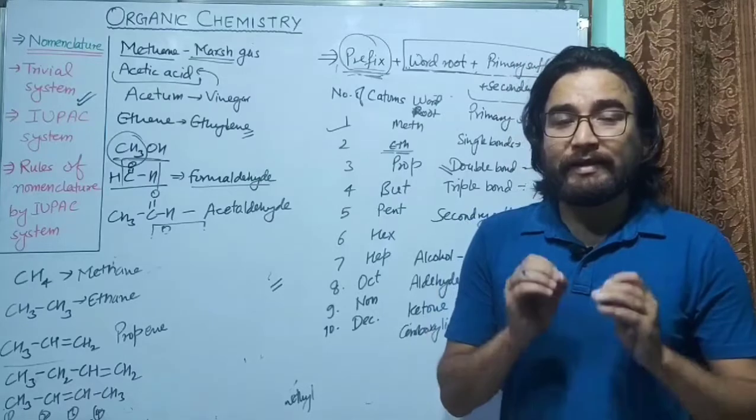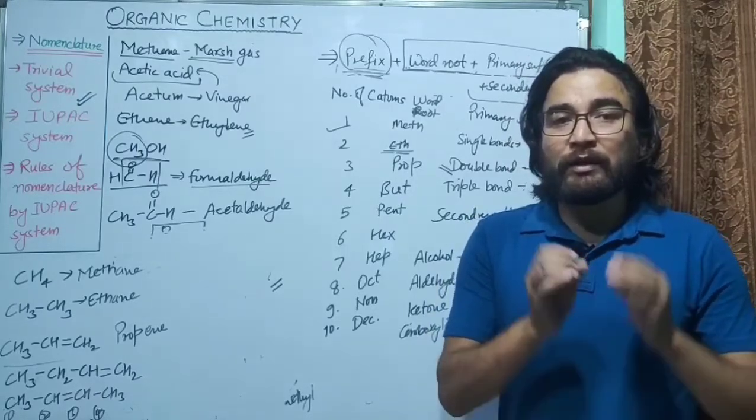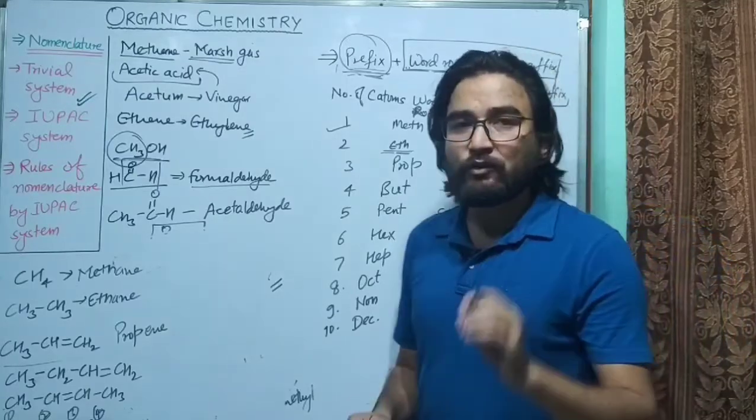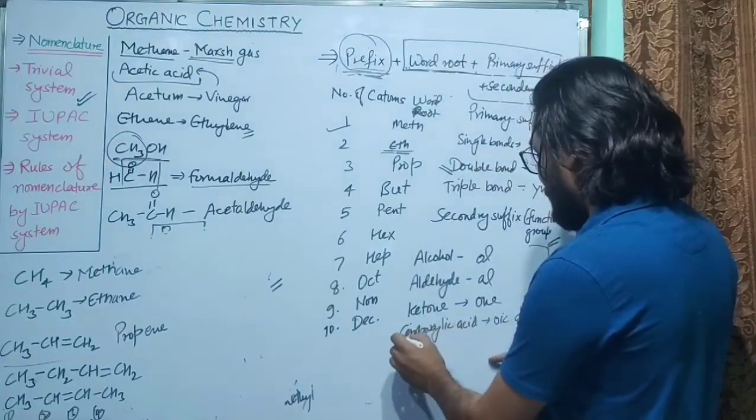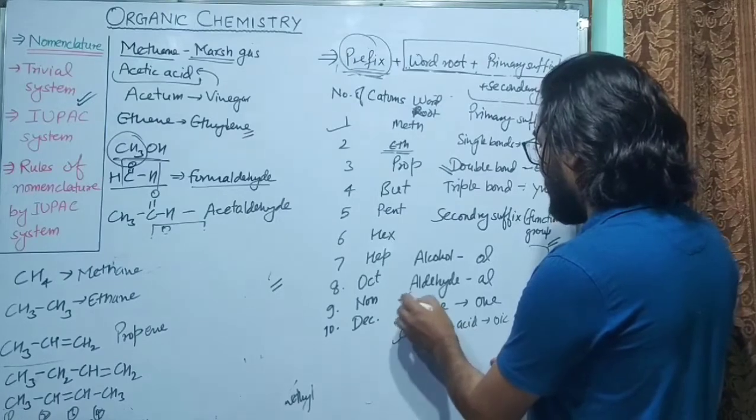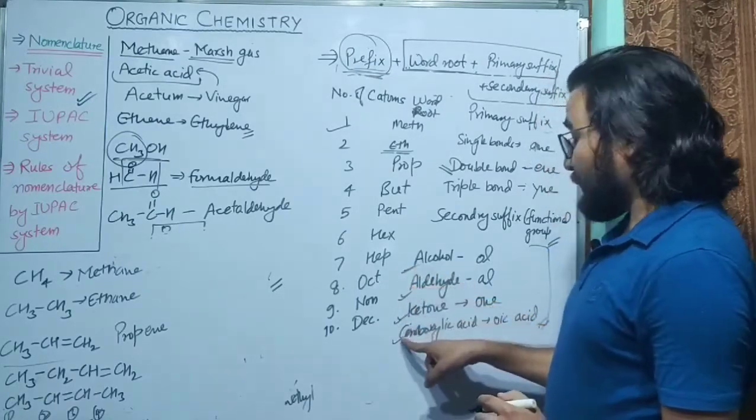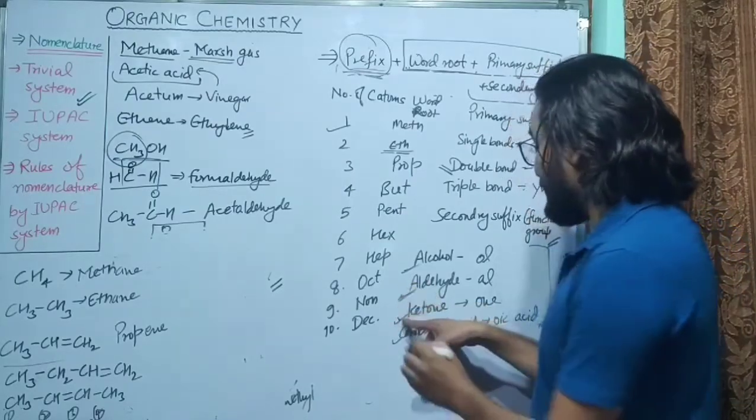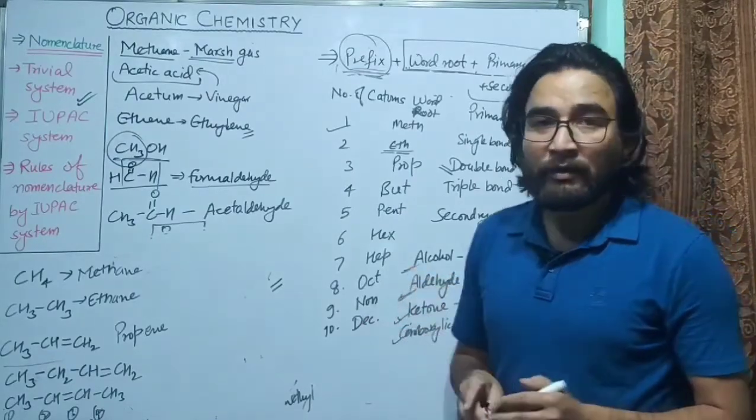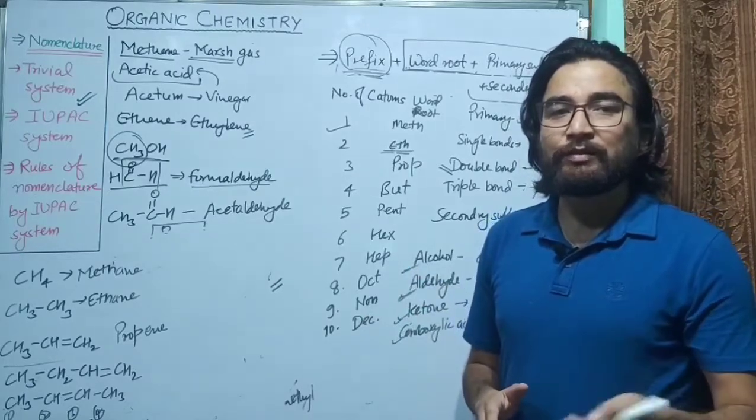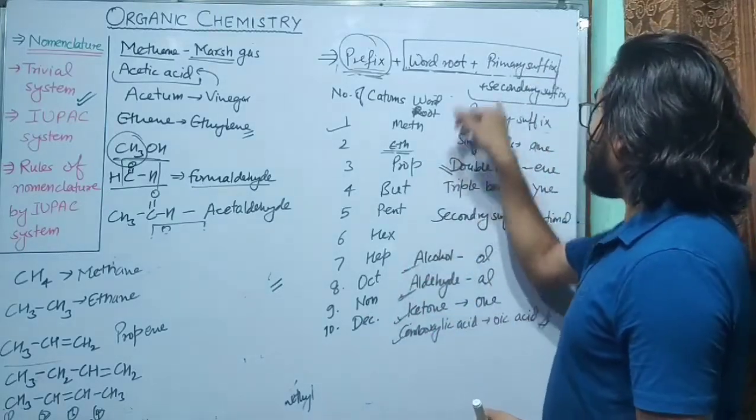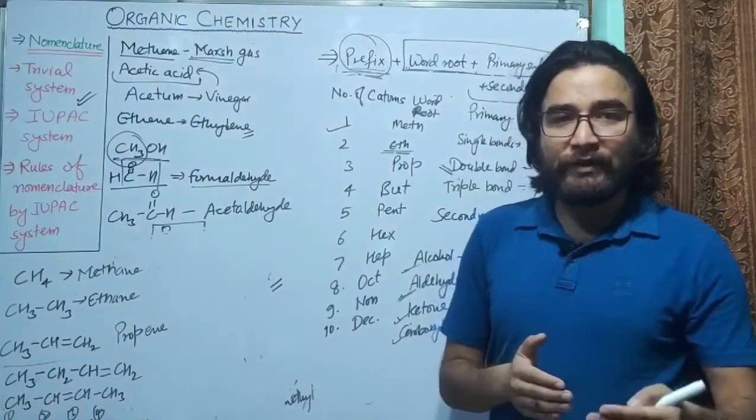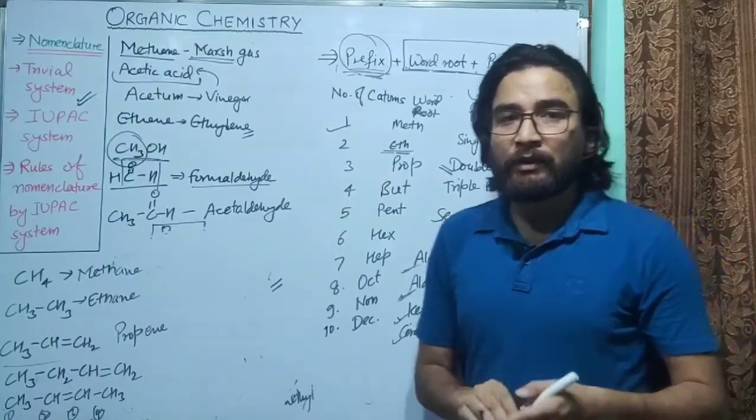Now the second rule, you have to see the multiple bonds or functional group. So if there is a functional group, you have to see it. For example, there is carboxylic acid, ketone, aldehyde and alcohol. So first of all, you have to see if there is carboxylic acid, then if there is aldehyde, then ketone, then alcohol. If these functional groups are not present, then you may go to the double or triple bond. So you have to see if there is a double bond or triple bond in that compound.